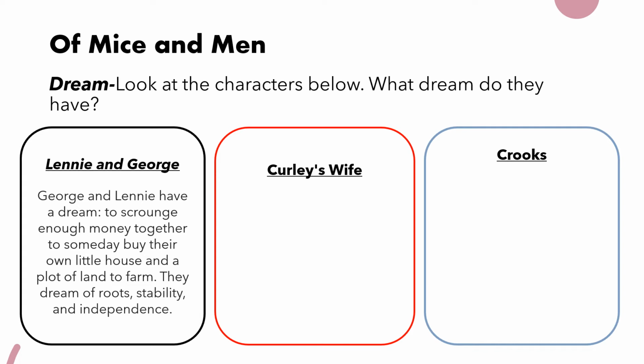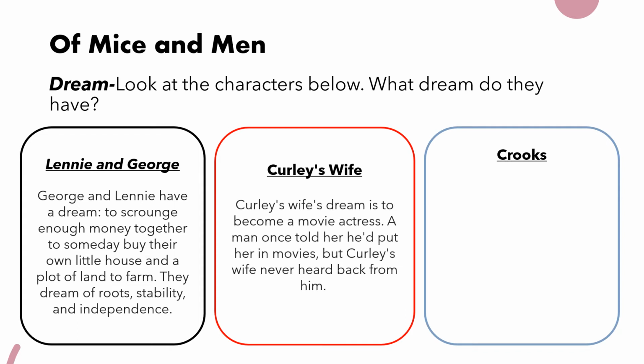Curly's wife. If you'd like some more time, pause it and go through it yourself, please feel free to do so, because Curly's wife and Crooks are going to be a little bit harder to recall than Lenny and George. So Curly's wife. Her dream is very different to Lenny and George's. Curly's wife's dream is to become a movie actress. A man once told her he'd put her in movies, but Curly's wife never heard back from him.